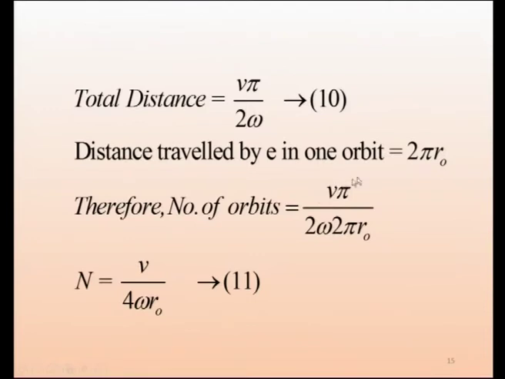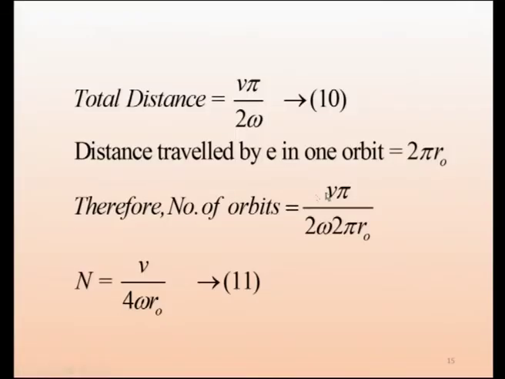Therefore, total number of orbits will be total distance travelled divided by distance travelled in one orbit. We are just simplifying that. See, this pi will get cancelled. So, we get n equal to V by 4 omega r naught. This is the expression for number of orbits.